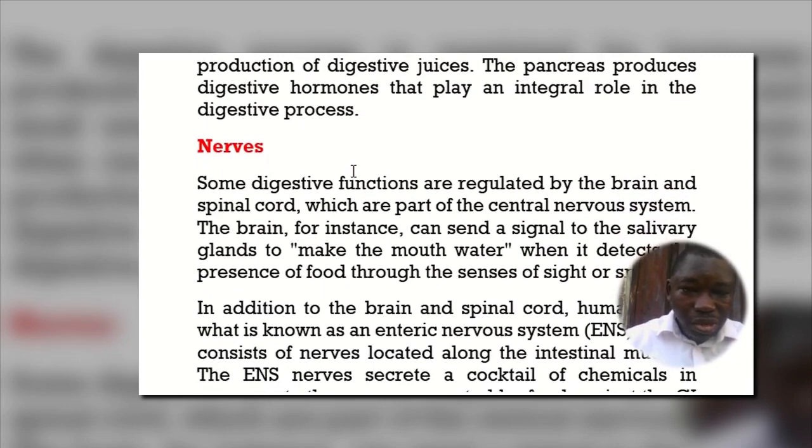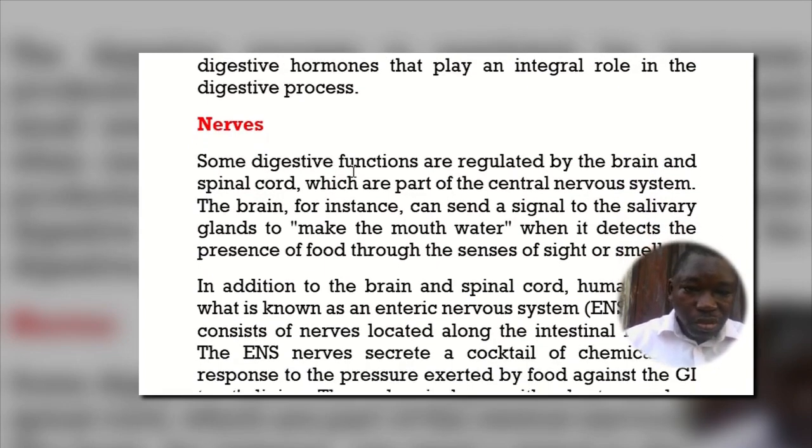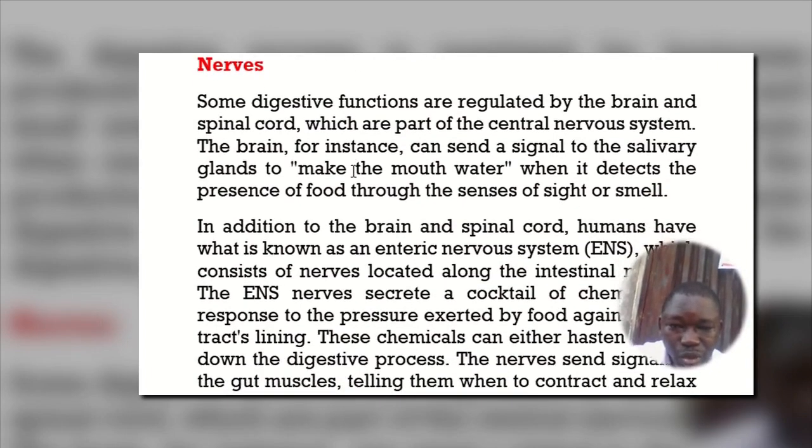Now we want to look at the role of nerves. Some digestive functions are regulated by the brain and spinal cord, which are part of the central nervous system. The brain, for instance, can send a signal to the salivary glands to make the mouth water when it detects the presence of food through the senses of sight or smell.